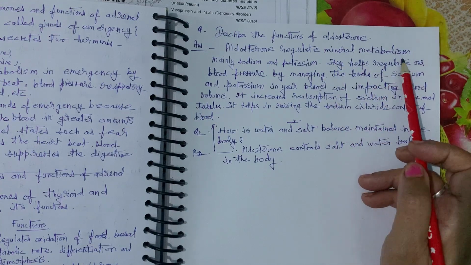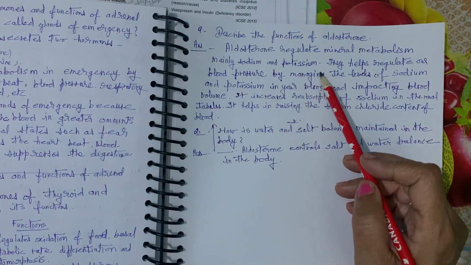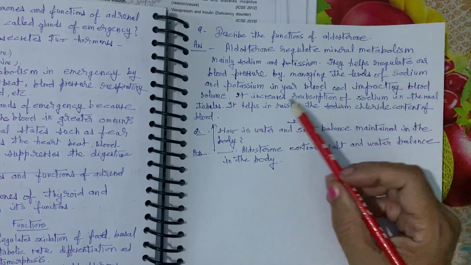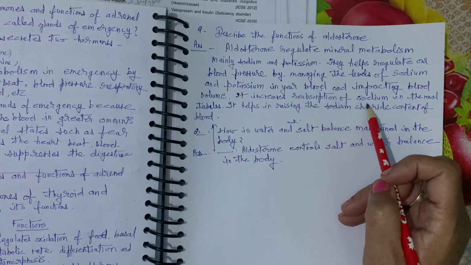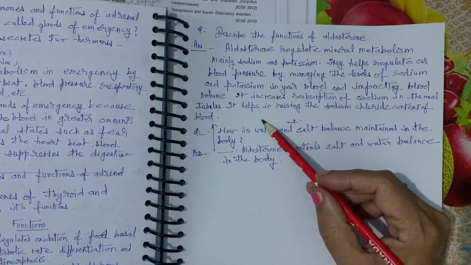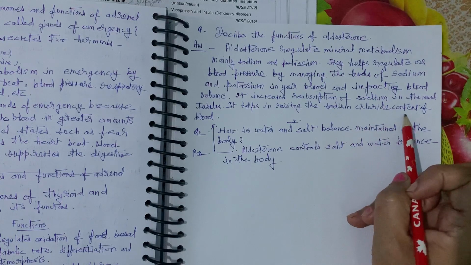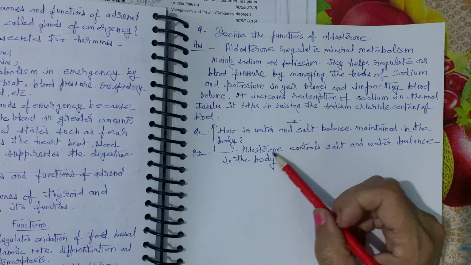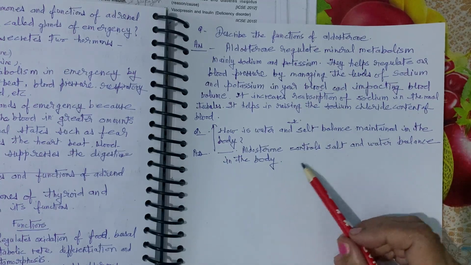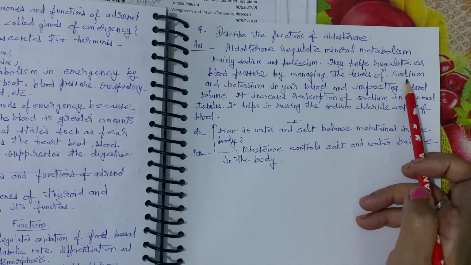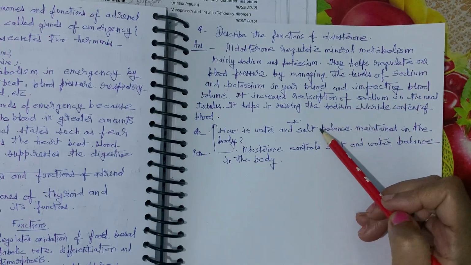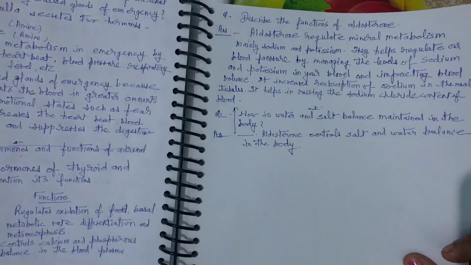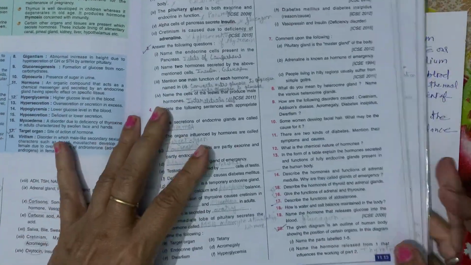It regulates mineral metabolism, mainly sodium and potassium. The levels of sodium and potassium in our blood impact blood volume. It increases reabsorption of sodium in the renal tubules. It helps in raising the sodium chloride content of the blood. Right? How is water and salt balance maintained in the body? Aldosterone controls salt and water balance in the body, as I discussed here. Same answer for this question, only the way of asking is different. Right? Okay. Now here we are continuing with this.